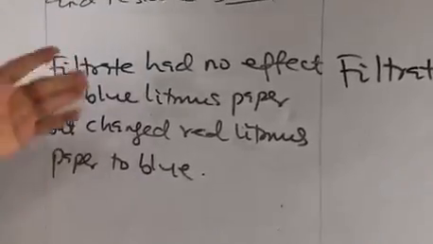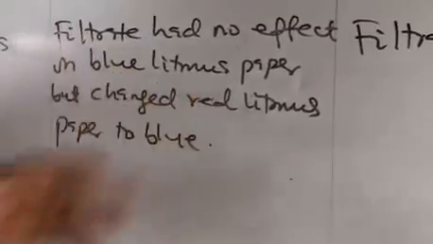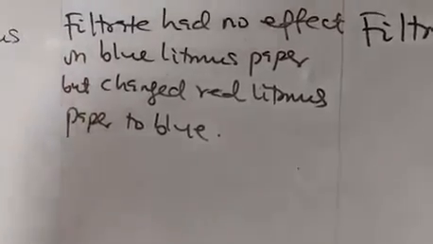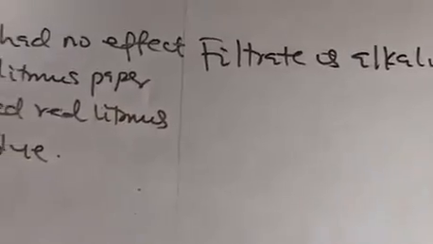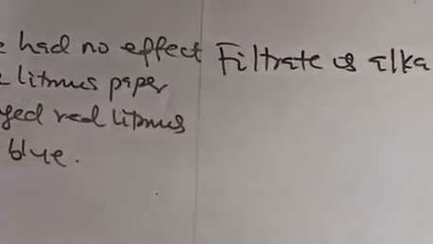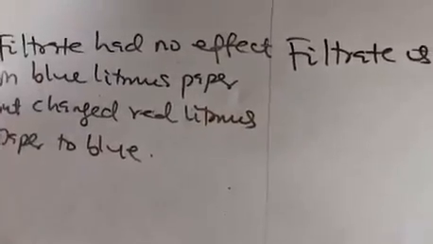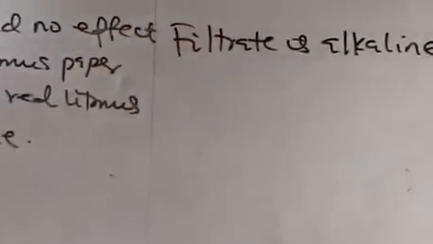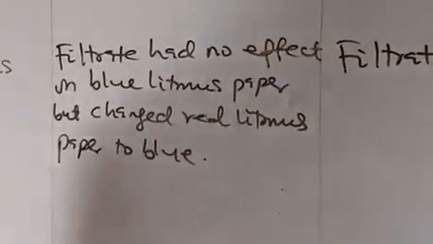If I write that you change blue paper to red, and then write filtrate is alkaline, actually filtrate is alkaline, but for it to be alkaline, will you change blue to red? No. It should be you change red to blue. So the observation should lead to the inference. If you have a wrong observation, you're going to fail the inference, whether it's right or wrong.